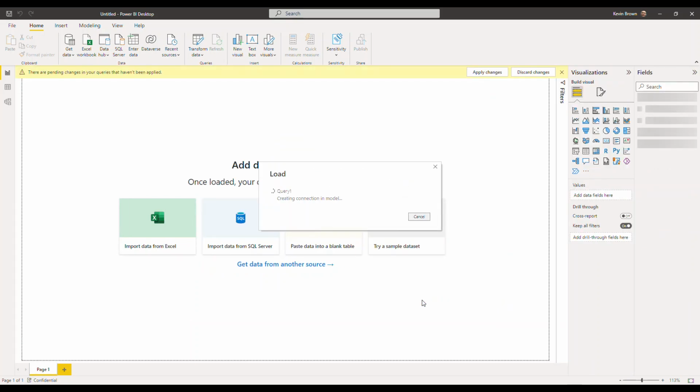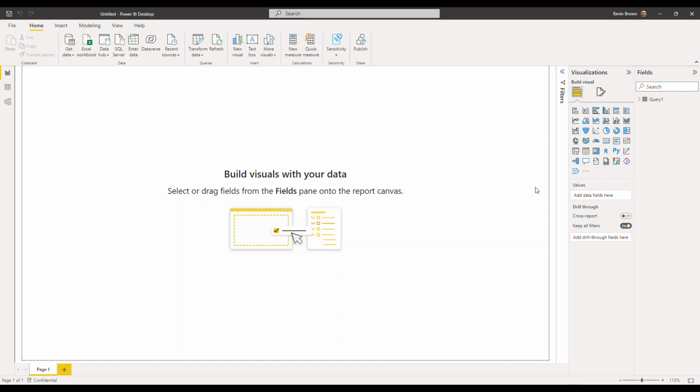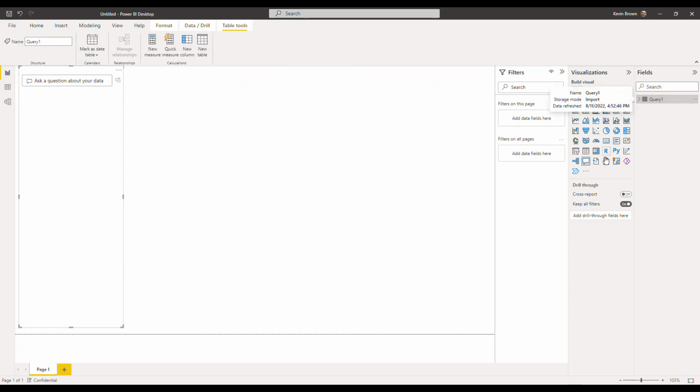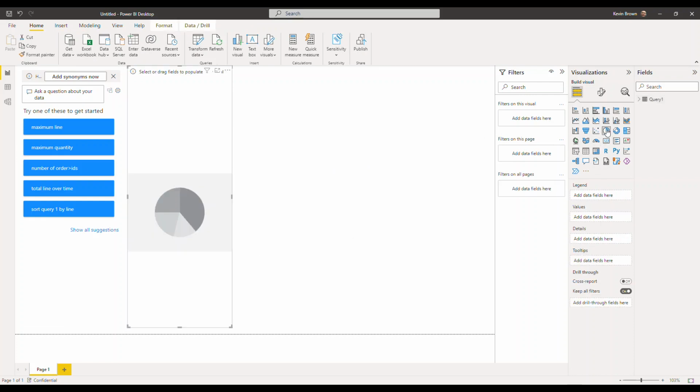And once that's done, you probably don't need me to show you how to load that, but I'll just give a couple of examples. I'm going to put in a Q&A widget on the left-hand side, so I can ask some questions about my data. And I'm going to put in maybe a pie chart widget over here.